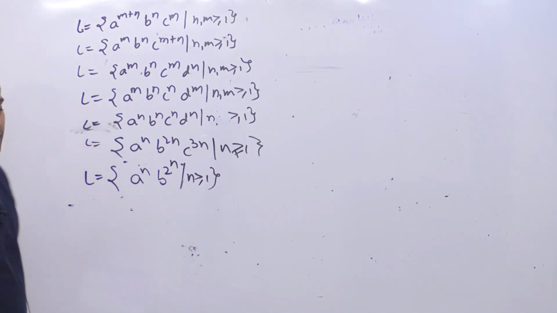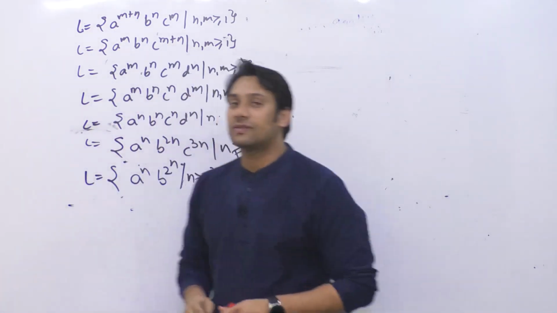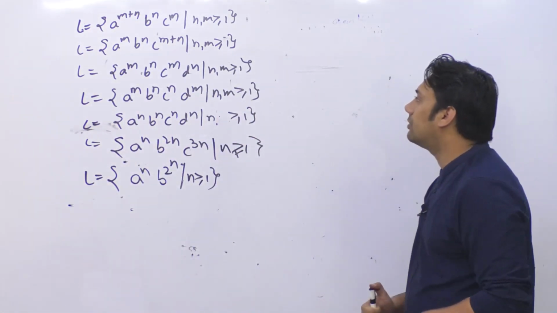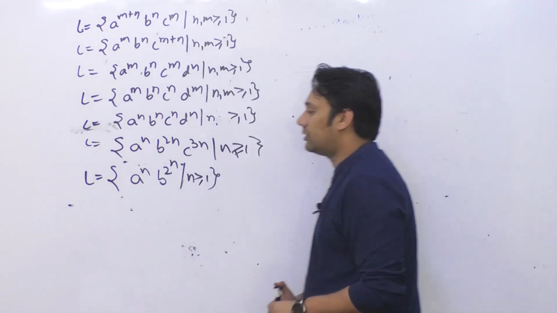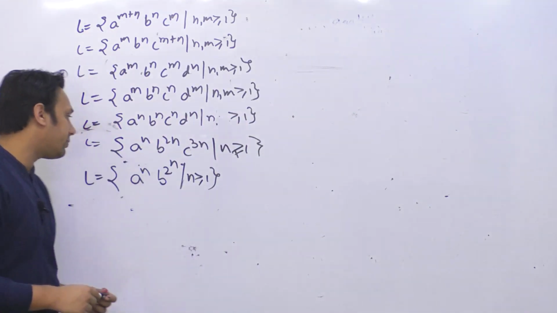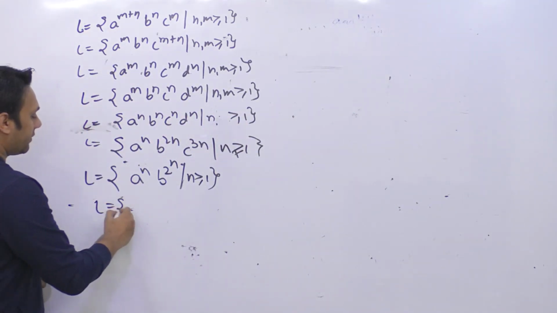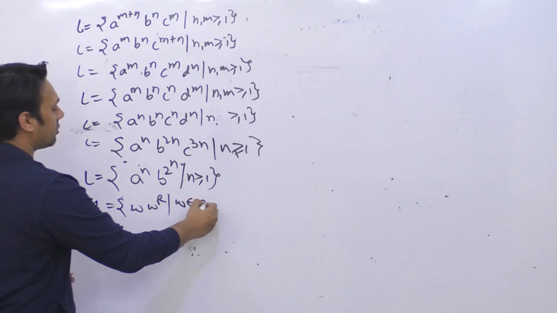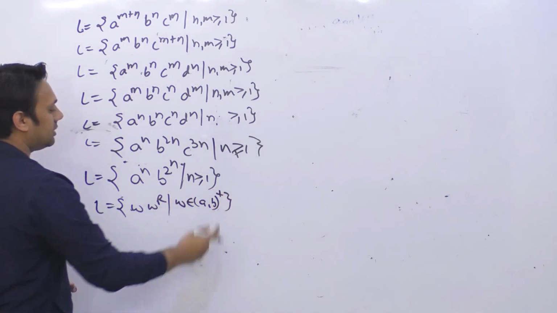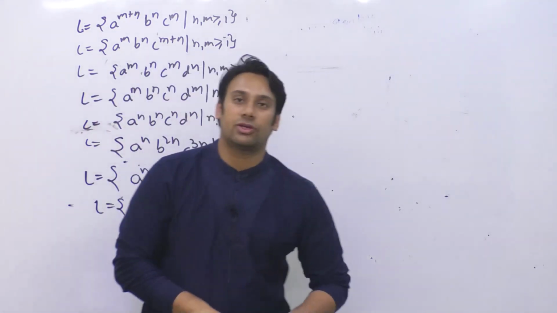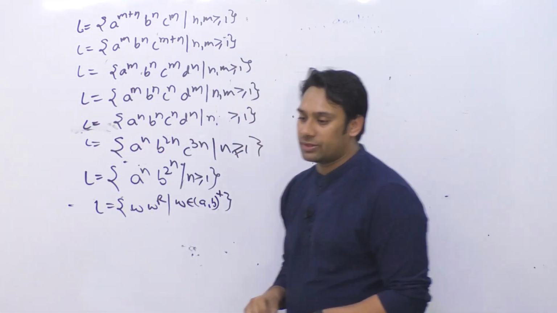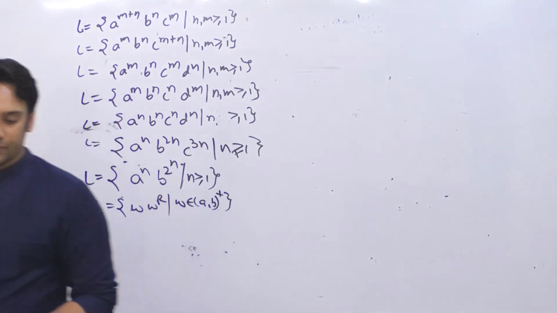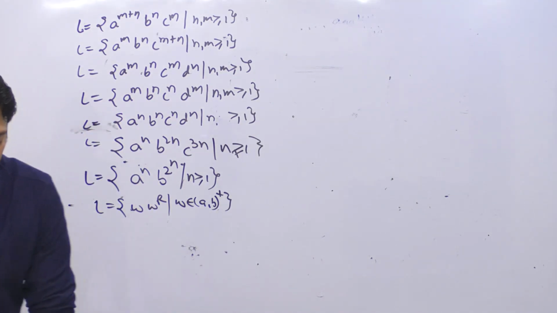So let us just take these examples, and for some of these examples you can make a push-down automata. For some of these examples you cannot make a push-down automata. So you have to tell in which of them you cannot make a push-down automata. If I take a language which is W^R such that W belongs to (a, b)+, again for this example you can try and see whether you can make a PDA or not.